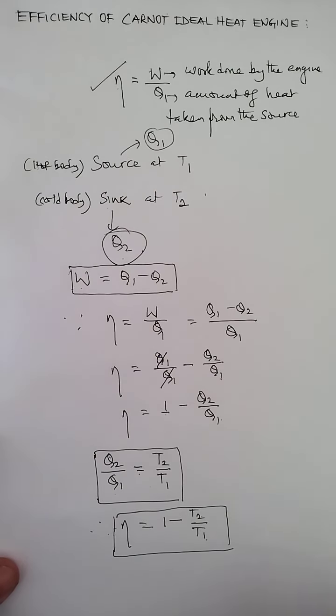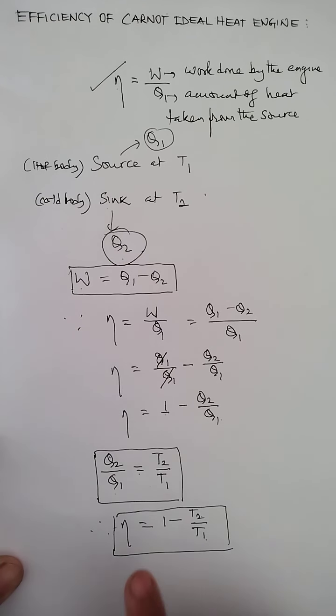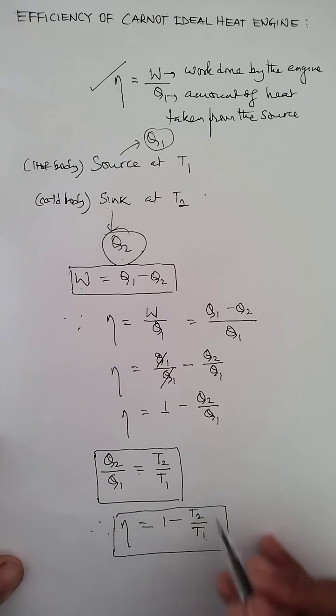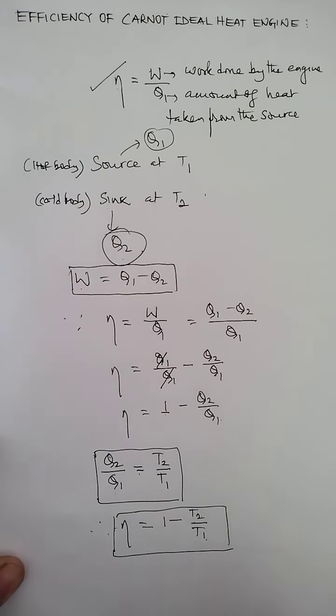Now the most important part is that we can draw some conclusions from this expression of efficiency. If you look at this expression, even in the Carnot ideal heat engine, the efficiency is independent of the working substance. Whatever the nature of the working substance we take, efficiency depends only on the temperatures of the source and the sink. One is the source temperature T1, the sink temperature is T2.